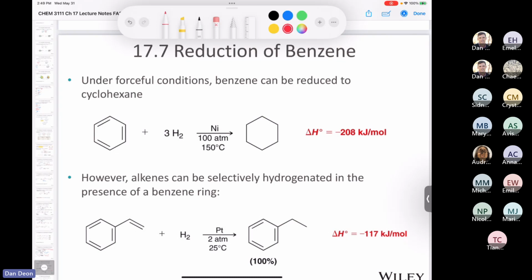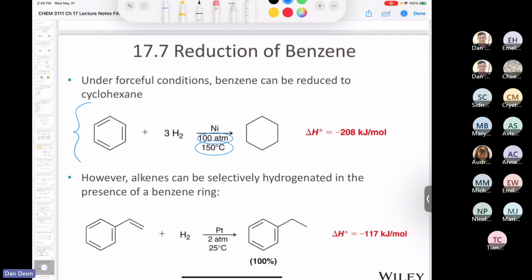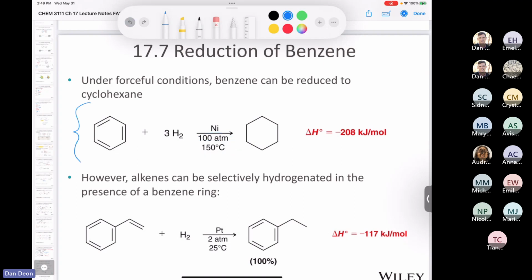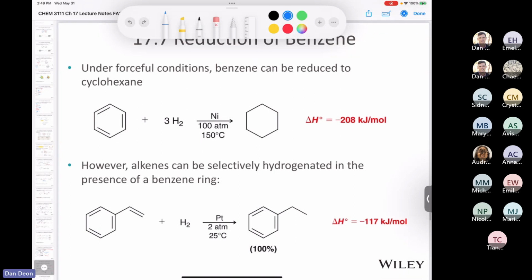Okay, let's see. First thing, if you've ever wondered, can I hydrogenate benzene? Yeah, you can, but you've got to put it under really high pressure. 100 atmospheres, that's 100 times atmospheric pressure, and a high temperature of 150 degrees Celsius. I'm just going to say no thank you to that reaction. That doesn't sound like fun at all to me. That sounds just horrible. 150 degrees and 100 atmospheres, it sounds dangerous too. Okay, so you can hydrogenate it if you hit it with a big enough hammer. So if you're wondering, well, what would happen if I took a compound like styrene?